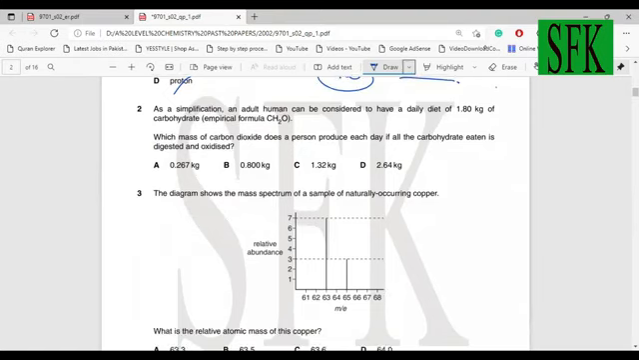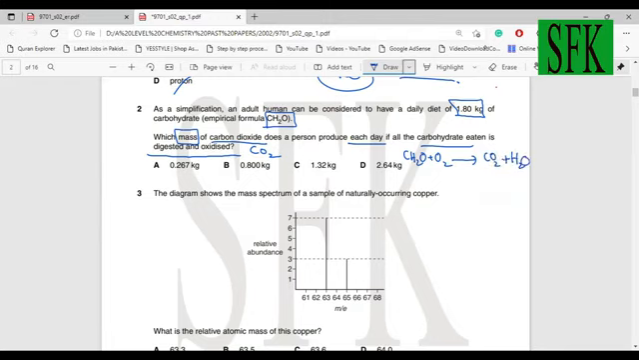Let's move on to question 2, which says: as a simplification, an adult human can be considered to have a daily diet of 1.8 kgs of carbohydrate. The empirical formula of the carbohydrate is CH2O. Which mass of carbon dioxide, CO2, does a person produce each day if all the carbohydrate is digested and oxidized? The carbohydrate will be oxidized to carbon dioxide and water. I'm not making the entire equation because all we need is the mass of carbon dioxide.